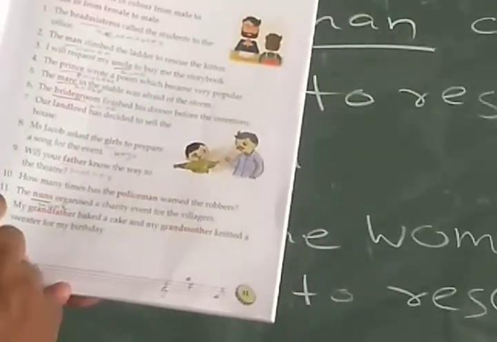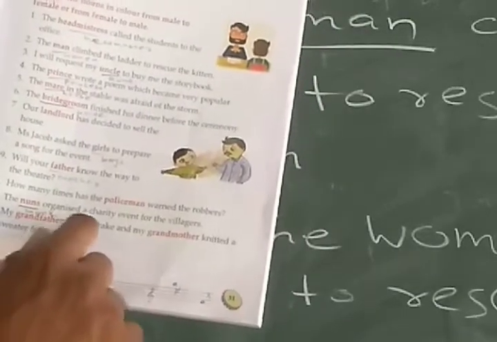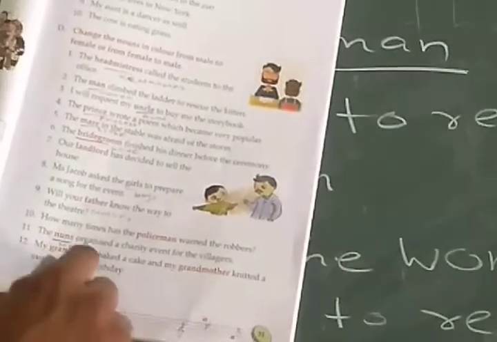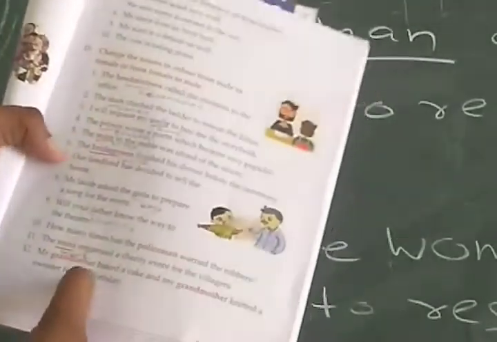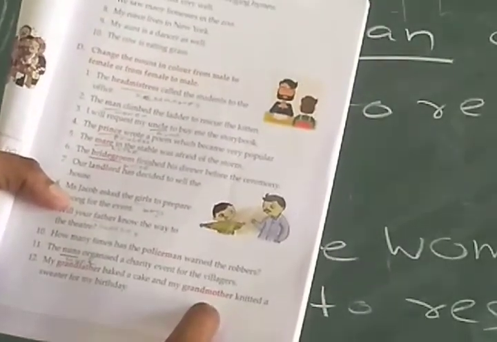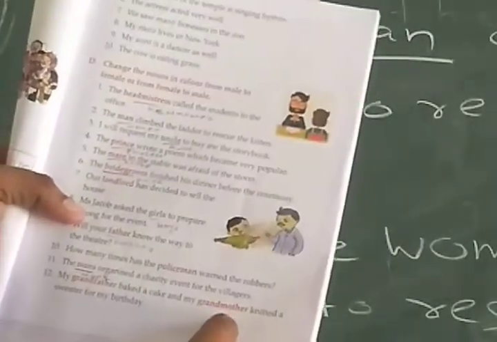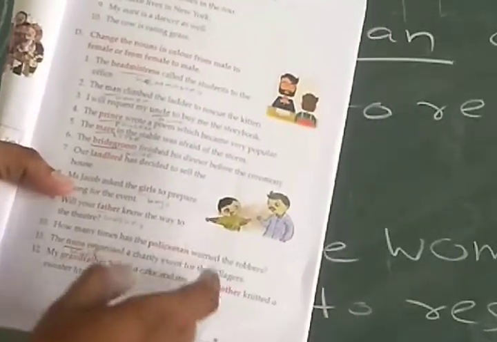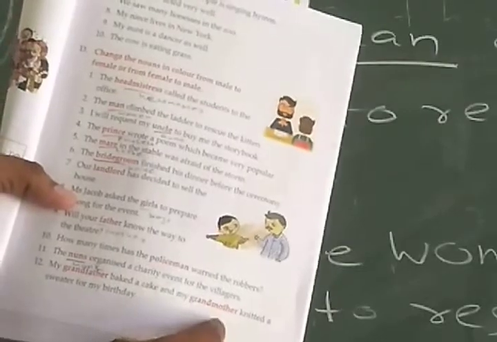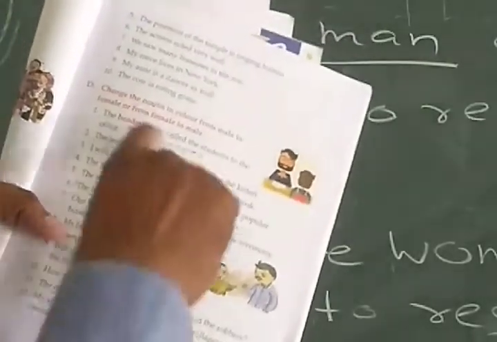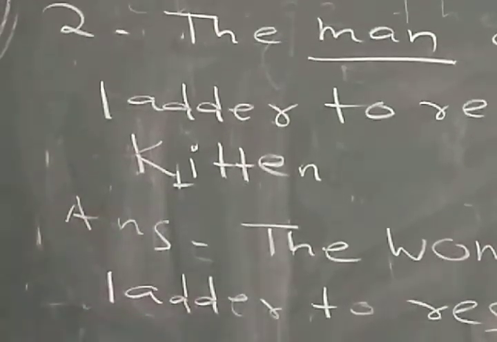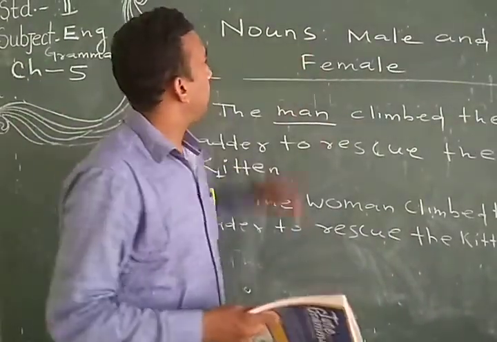M-O-N-K. Okay. Then number 12, my grandfather baked a cake and my grandmother knitted a sweater for my birthday. So in grandfather's place we have to write grandmother, and in grandmother's place we have to write grandfather. Just convert this one to this place and this one to this place. Okay, we have to complete this, and you should know which is the female noun and which is the male noun.